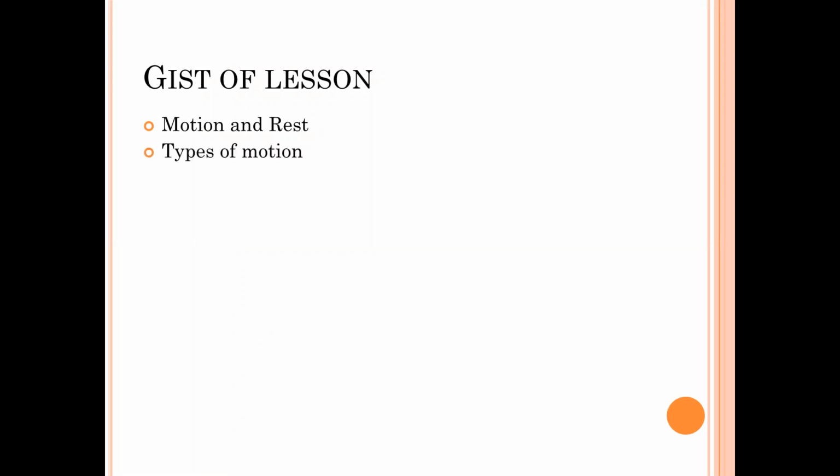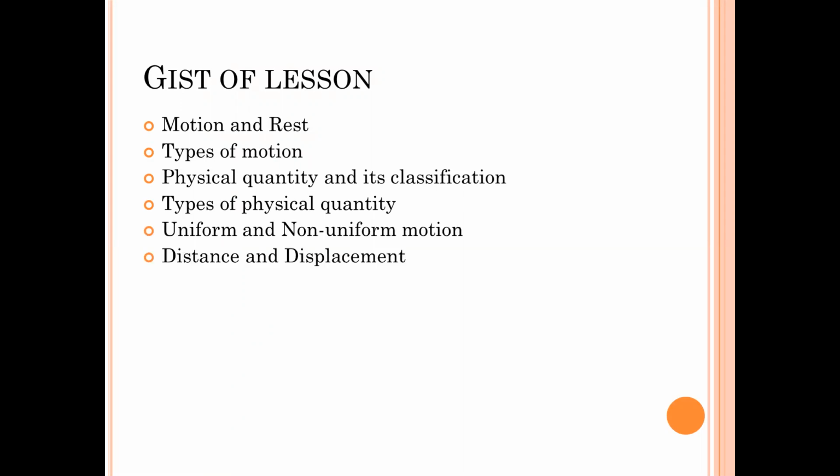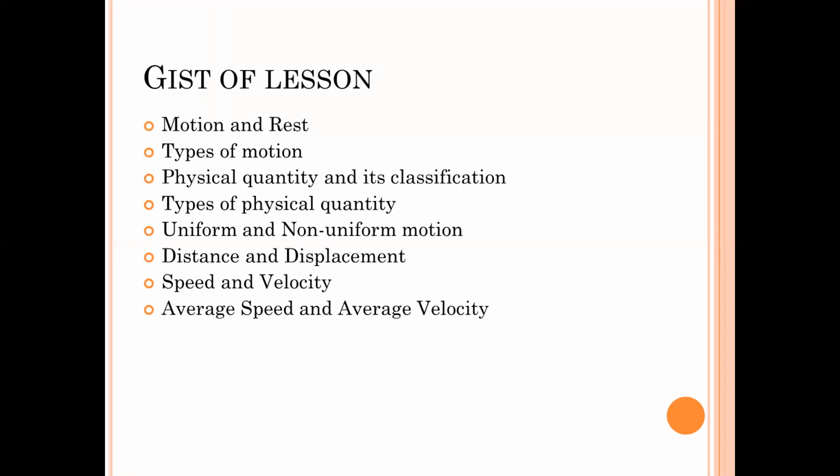Types of motion, physical quantity and its classification. Types of physical quantities, uniform and non-uniform motion, distance and displacement, speed and velocity, average speed and average velocity, acceleration and retardation.